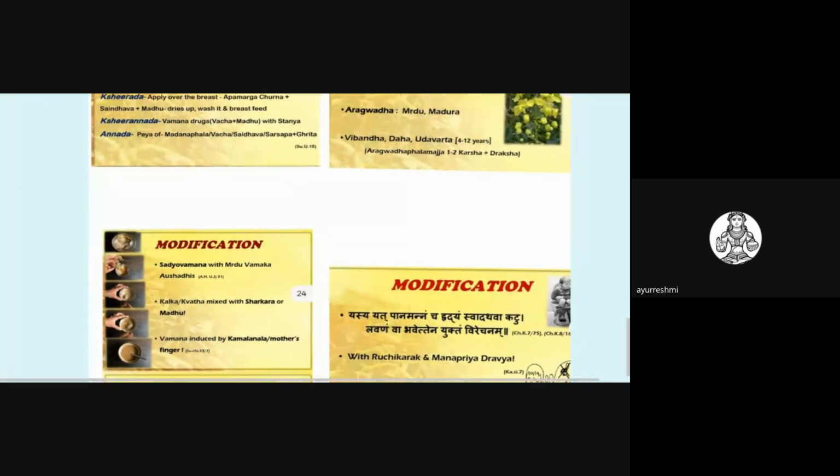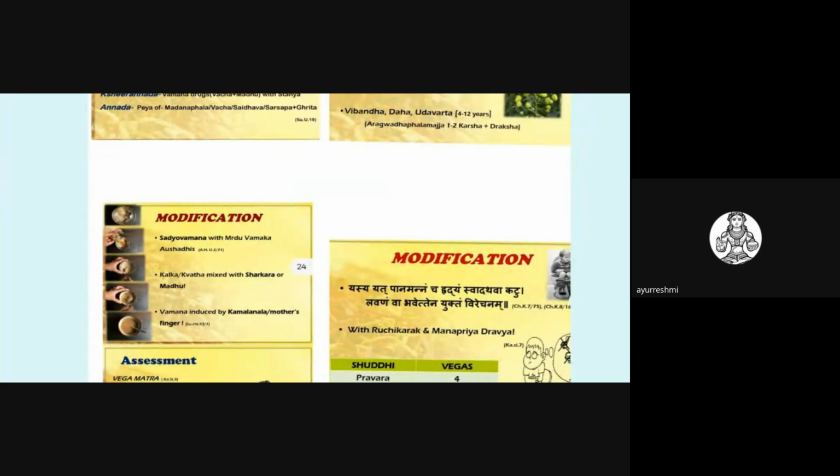Some modifications related to Vamana are that Sadhya Vamana with Mridu Vamaka drug should be given, and Kalka or Kwatha should be mixed with Sarkara or Madhu. Palatability is very, very important with respect to children. Vamanopaga drugs should be given along with Madhu and Sarkara.